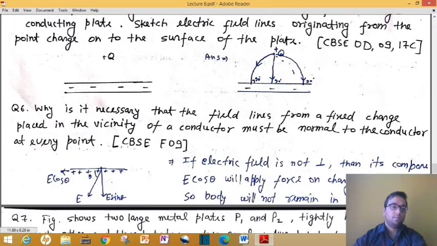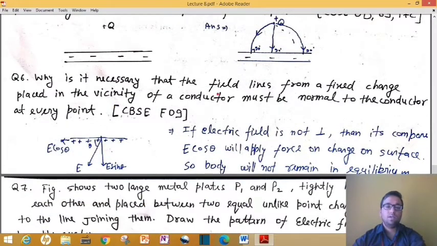So next question, why is it necessary that the field line from a fixed charge placed in the vicinity of a conductor must be normal to the conductor? This question was asked in 2009. So suppose you have a positive charge plate like this one, some metal plate, or you can understand some rod is there, and some linear charge is distributed on this rod like this. Electric field is always away from the positive charge, that is okay, but it is saying that electric field is always at 90 degrees. Why is it so? Why can't it be at any other angle?